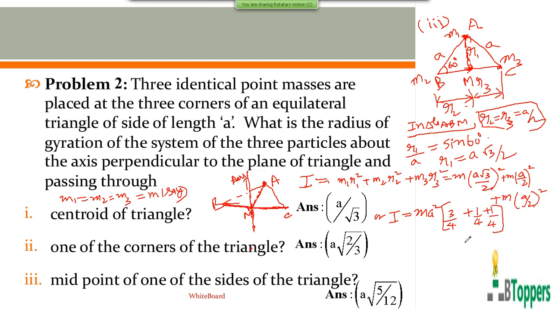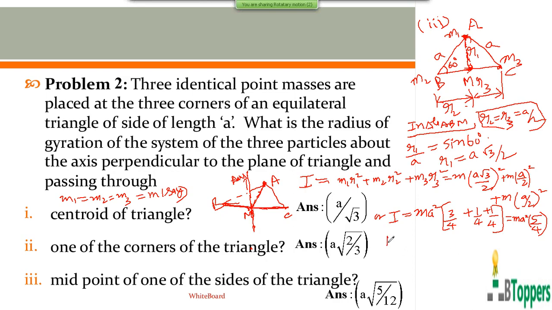If you want to copy the solution of the problem, you can take a pause and copy it, and you can also try to complete the simplification part. So you get m A square into 5 by 4.